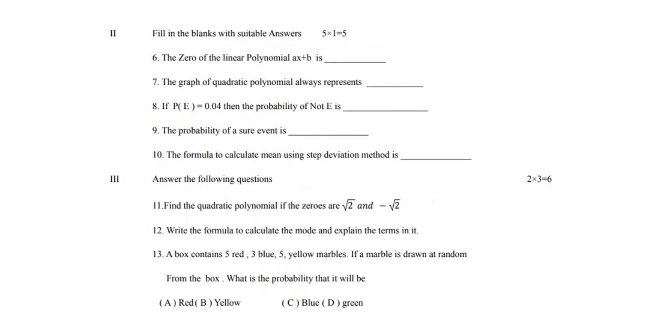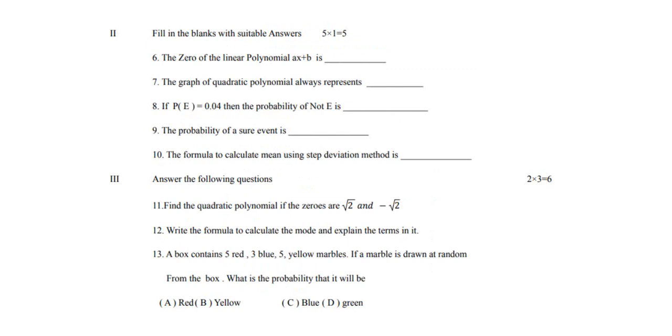Next, the third section you can see on my screen. Answer the following questions. These are the 2 mark questions, and here also there is no choice for you. 3 questions will be given. 3 out of 3 you must attempt, and you can go through the questions just for the model.